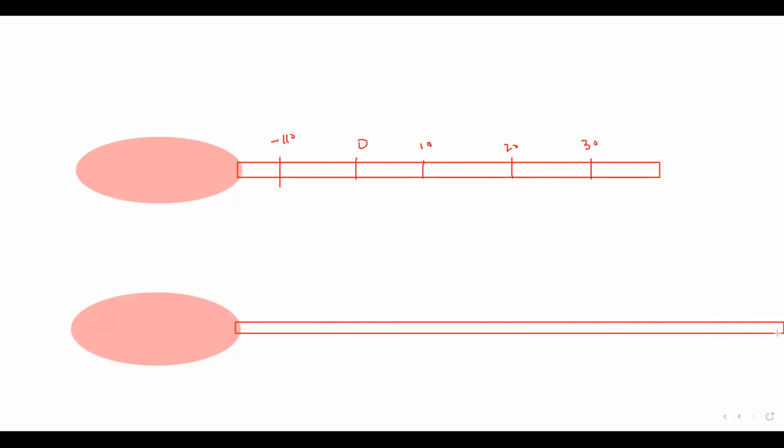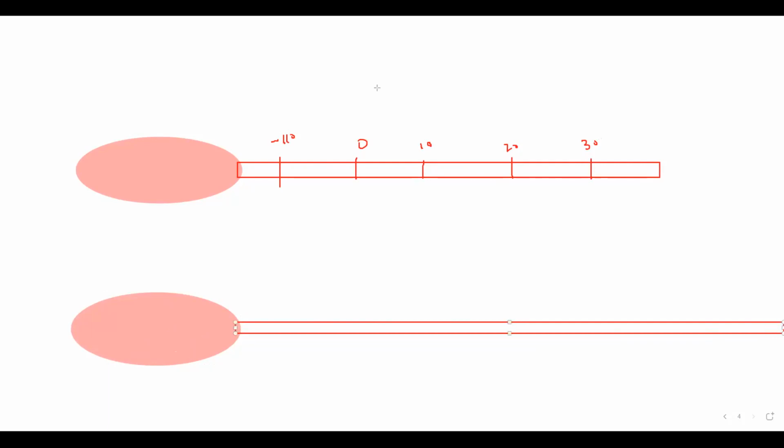If this is the bulb of a thermometer, and here is a capillary, say it was reading from -10, 0, 10, 20, 30, and so on, and I want to increase the range, what I can do is increase the size of the capillary.